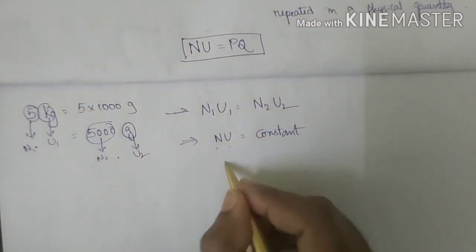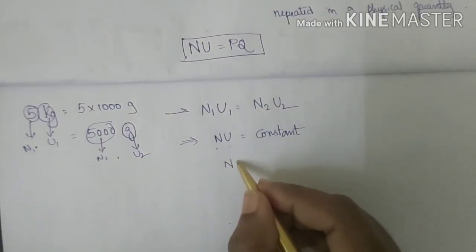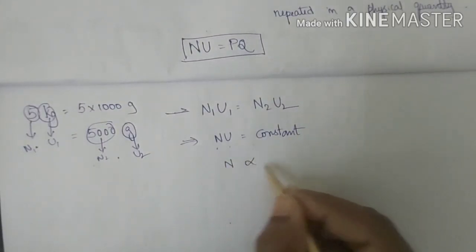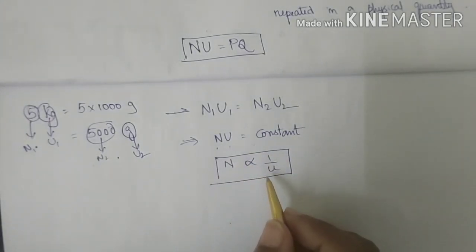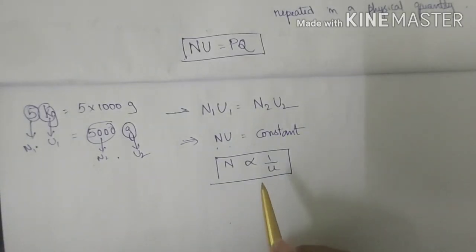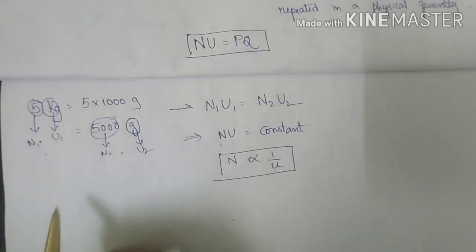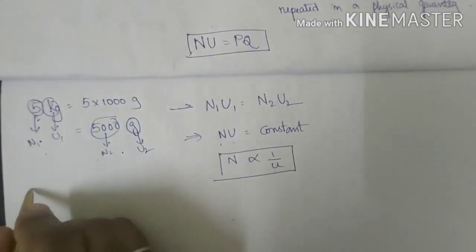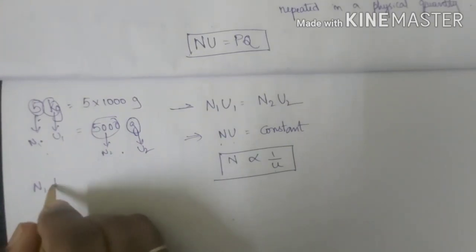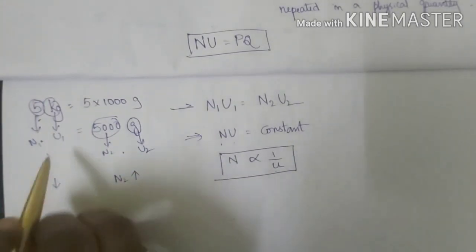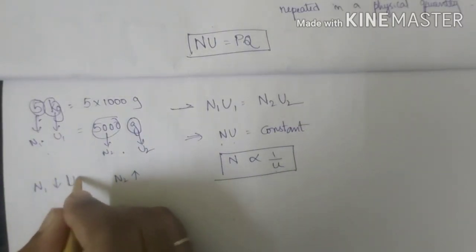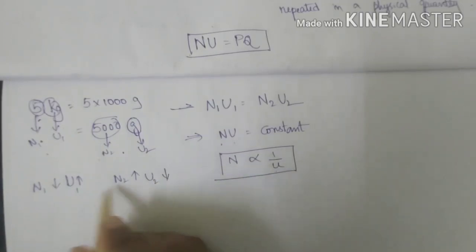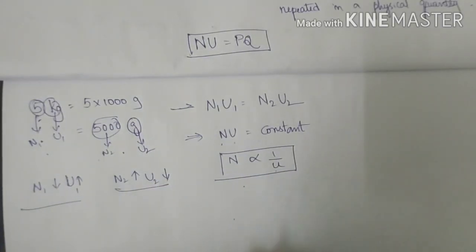If you remove the constant, you get a proportionality: N is proportional to 1 upon U, which means the number is inversely proportional to the unit. The more the number, the lesser the unit; the lesser the number, the more the unit. Let us see: 5 and 5000, which number is more? N1 is less, N2 is more. Kg or gram, which is the larger unit? Kg. This defines the relation: N is inversely proportional to U.